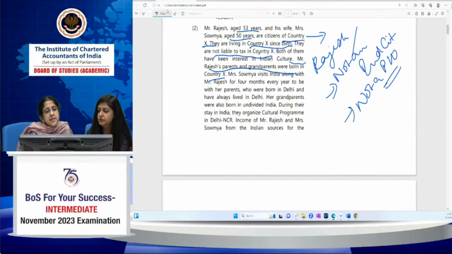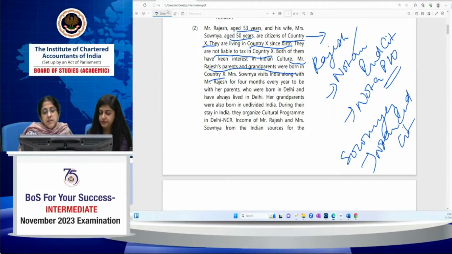Soumya visits India along with Mr. Rajesh for 4 months every year to be with her parents, who were born in Delhi and have always lived in Delhi. Her grandparents were also born in undivided India. So what do you know? Soumya is not an Indian citizen, because she is a citizen of country X. But she is a person of Indian origin. And Rajesh is not an Indian citizen, not a person of Indian origin also.